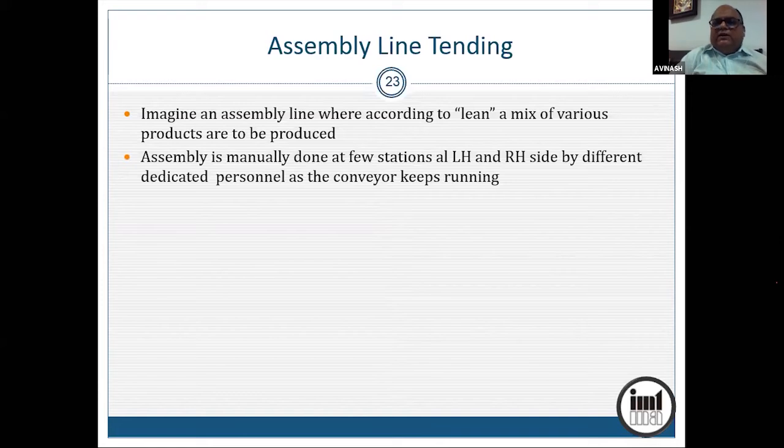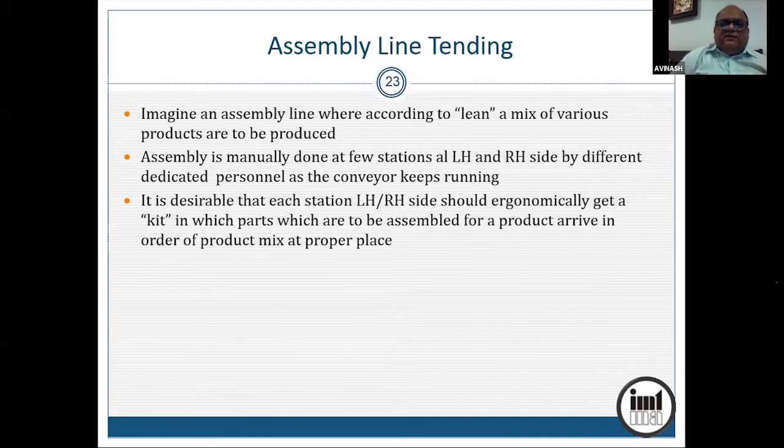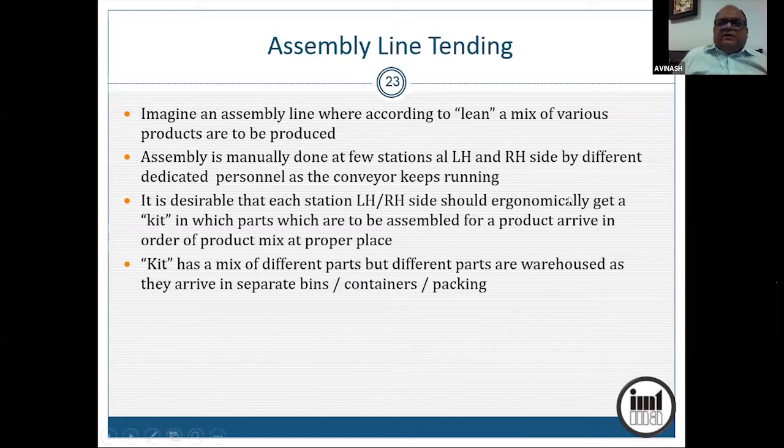So assembly is done manually on LH side and RH side at various stations, because the person cannot move, so the vehicles keep running on that conveyor. So the assembly has to be completed within the stipulated takt time. It is desirable that all the correct parts reach him in a tray as a kit, and the way the kit is designed, he knows which part goes where. Okay, so the kit has a mix of different parts, but different parts, when they arrive in your store, will arrive in separate bins and containers and separate packing.